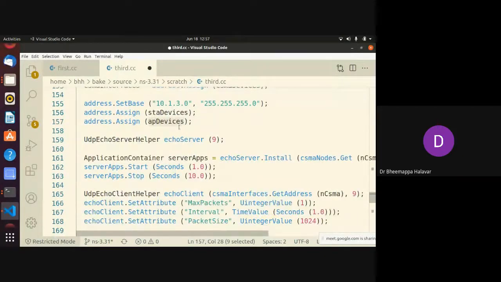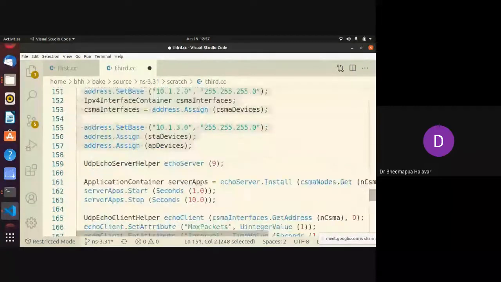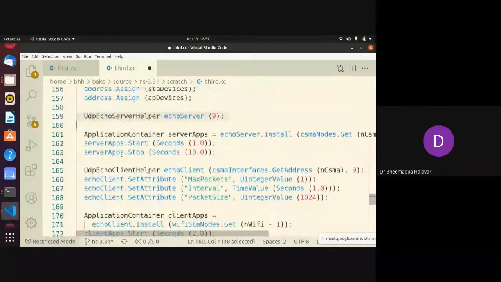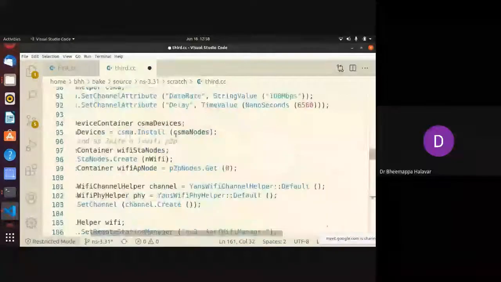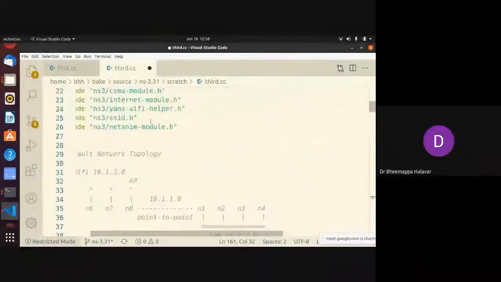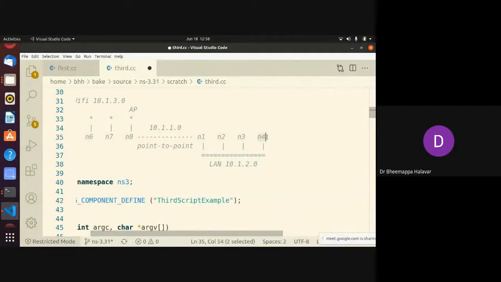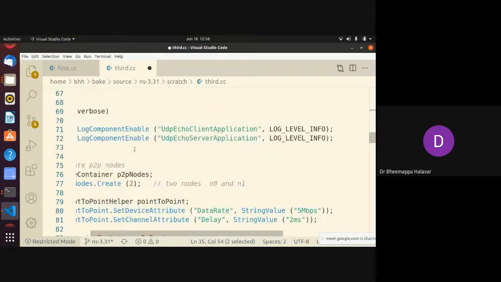Once you assign addresses, then we have to deploy echo, right? The echo model. I'm just adding an echo service. Which node am I taking here? The CSMA node, NCSMA. What is the value of this? 3, right? So the server will be deployed on the third node. If you take this topology, the server would be here. Server is at 3, and 3 in the sense the 4th node. I am making it an echo server, which will reply back the data whatever the client sent, right? So the echo server will be here. That is what I am deploying.